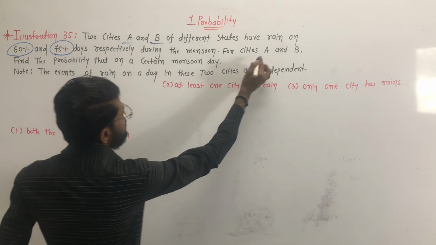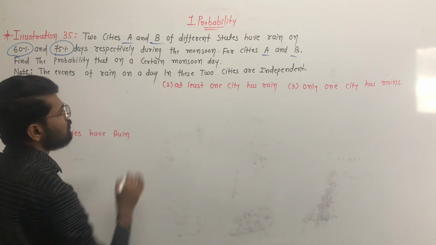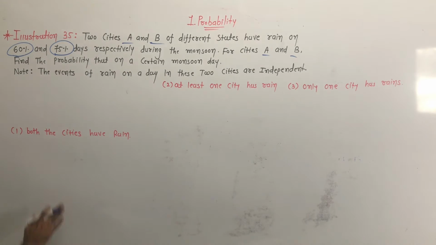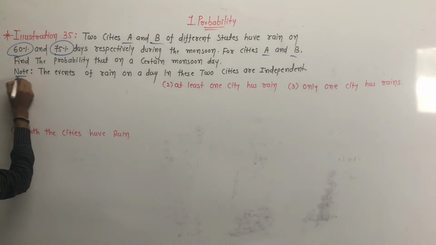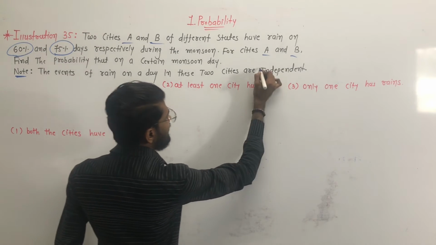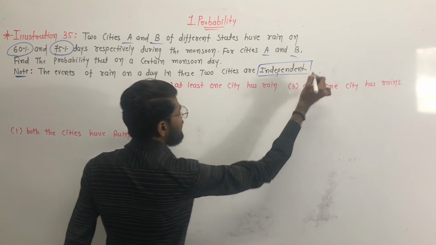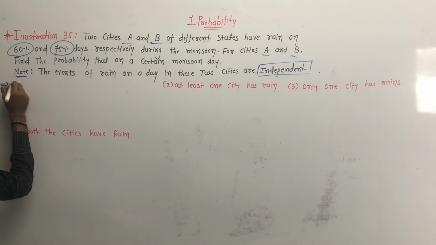During the monsoon for cities A and B, find the probability that on a certain monsoon day, we have to find the probability for these three conditions. Note that the events of rain on the day in these two cities are independent, meaning events A and B are independent events.